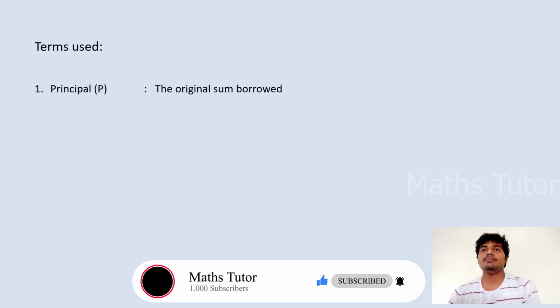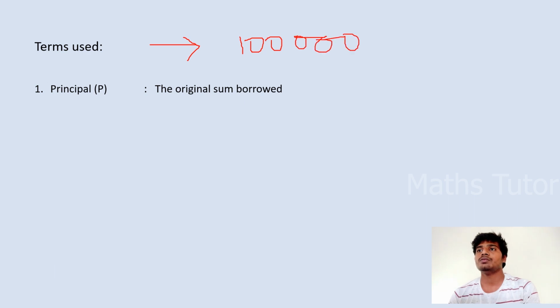There are certain terms we are using in simple interest and compound interest. First of all, what is interest? What do you mean by interest? Interest is the amount which will be paid by the borrower to the lender for using some amount of money. Let us consider you are giving 1 lakh rupees to someone. He uses this amount of money for 5 years.